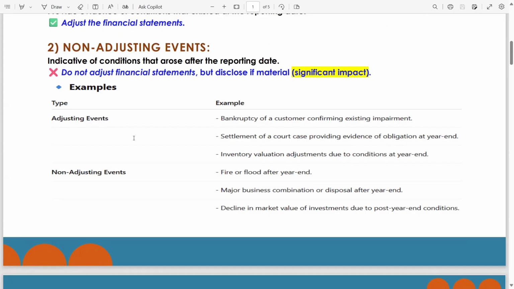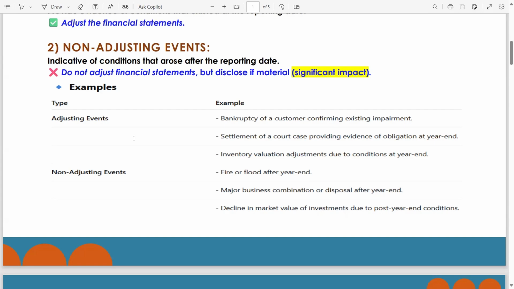Now non-adjusting events: fire or flood after year end, major business combination or disposal, means restructuring or a significant change in business, acquisition of new business or disposal after year end, decline in market value of investments due to poor year end condition. There are some other conditions for adjusting event such as subsequent discovery of errors or fraud in financial statement, return of defective inventory after the year end, change in going concern assumptions after the year end.